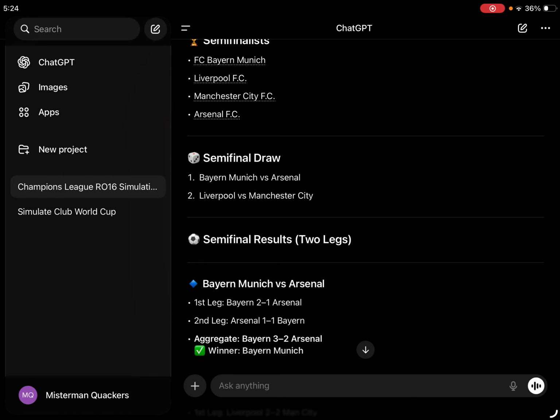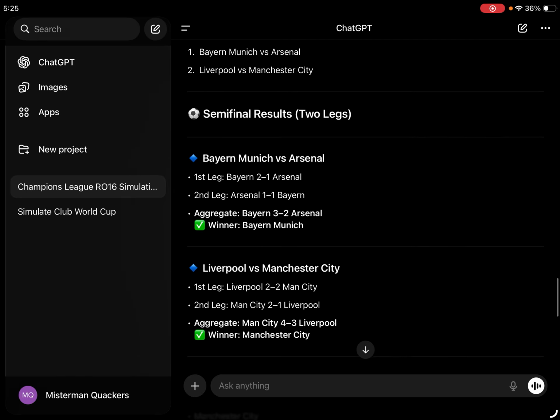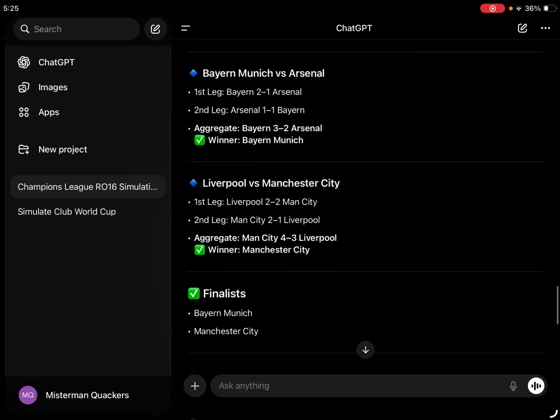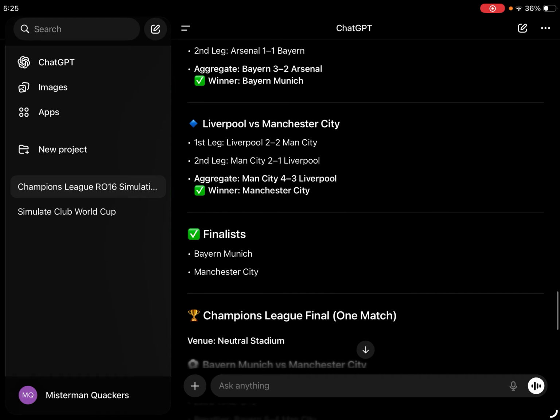Okay, now the next semi-final, it's Liverpool versus Man City. Who will be facing Bayern in the final in Budapest? I think it's Budapest. Let's scroll down and see. Liverpool versus Man City. Man City beats Liverpool 2-1, 2-2. 2-2, 2-1. Man City beating Liverpool. Honestly, I'm not that surprised. I'm guessing Haaland hat-trick across 2 legs. That's my prediction. Anyways, the finalists, Bayern versus Man City.